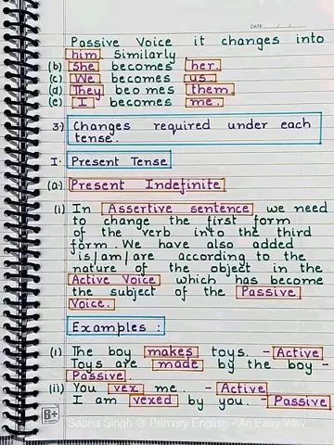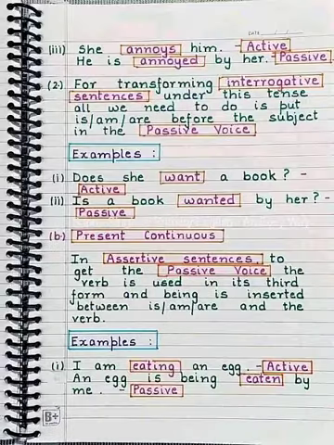Present tense. Present indefinite. In an assertive sentence, we need to change the first form of the verb into the third form. We have also added is, am, are, according to the nature of the object in the active voice, which has become the subject of the passive voice. Example: The boy makes toys. Toys are made by the boy. You vex me. I am vexed by you. She annoys him. He is annoyed by her.